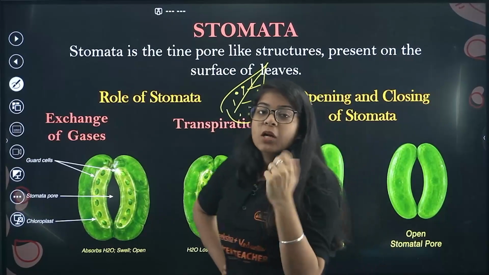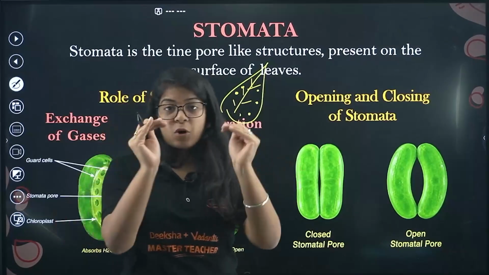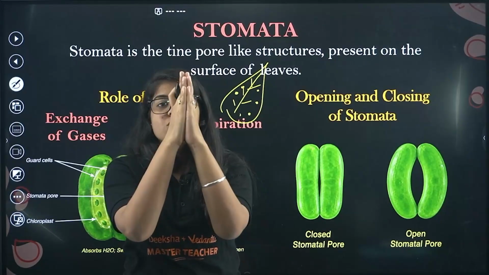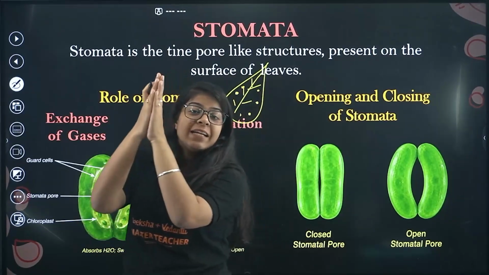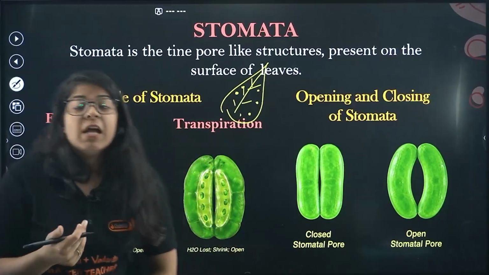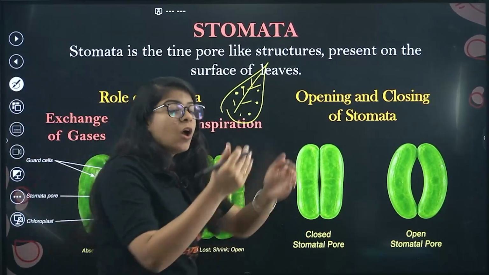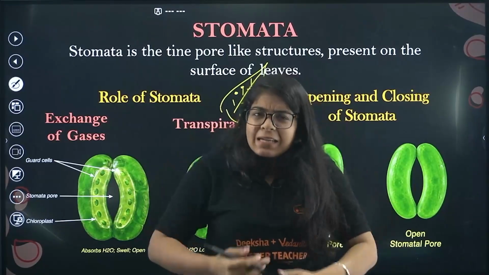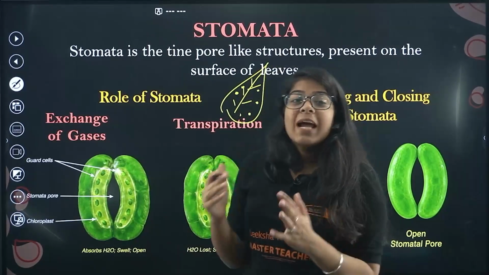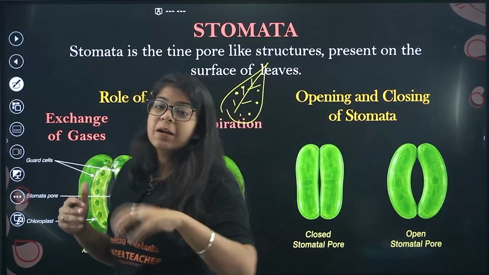What is the role of stomata? Stomata is a pore, right? It opens, it closes, it opens, it closes. In the daylight, it opens. In the night, it closes. So what is that for? Exchange of gases. We know carbon dioxide enters the leaves and oxygen comes out. All of that is happening through these pores, right?